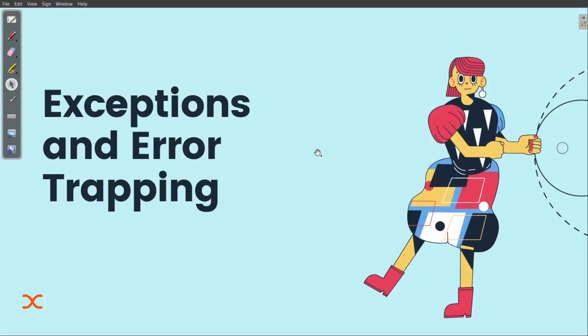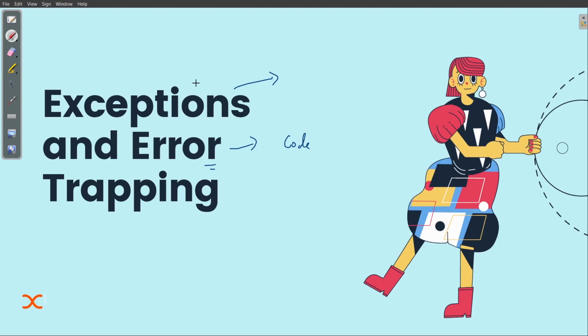Okay, so let me just explain these two terms, exceptions and error. Basically, an error is any kind of problem that we have in our program or in our code, due to which the execution of the code ends abnormally. So that's called an error. It's basically the problem in our code or the program that is getting executed.